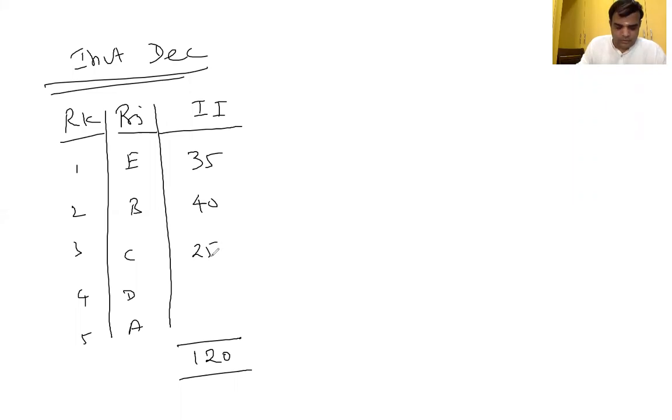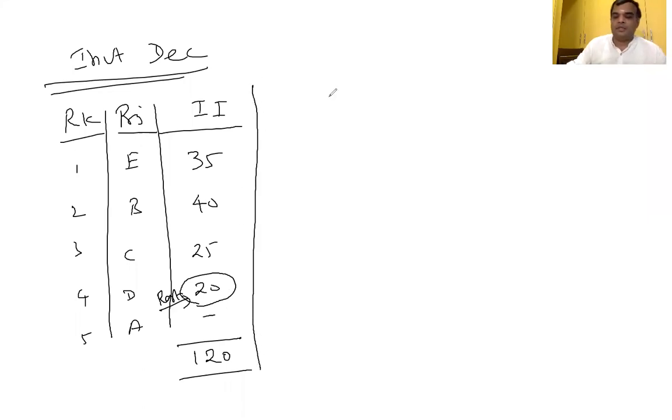20, sir. For D, how much do I need? 30. But I can invest only 20. So here you have to write restricted to 20. Even though we need 30 lakhs, I can invest only 20. For A, possible or not possible? Not possible, because there is no fund left. Are you with me or not? Yes, sir.